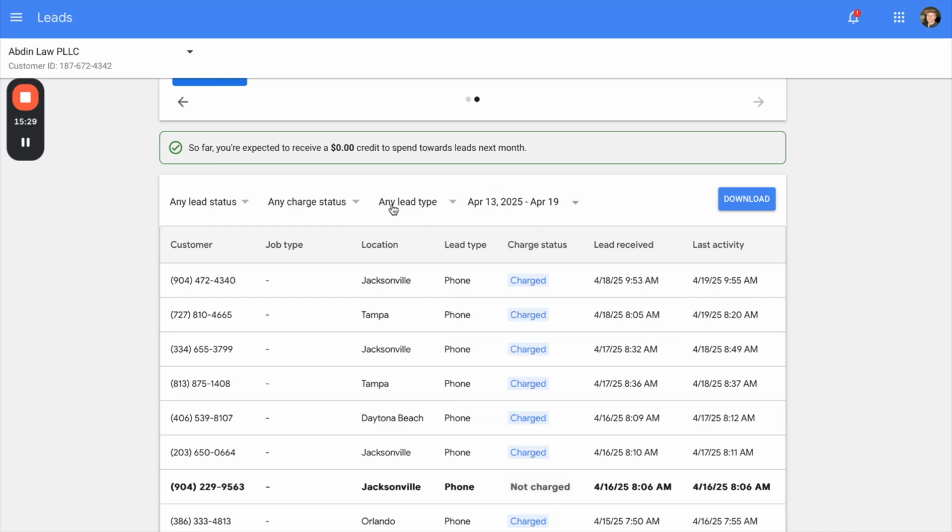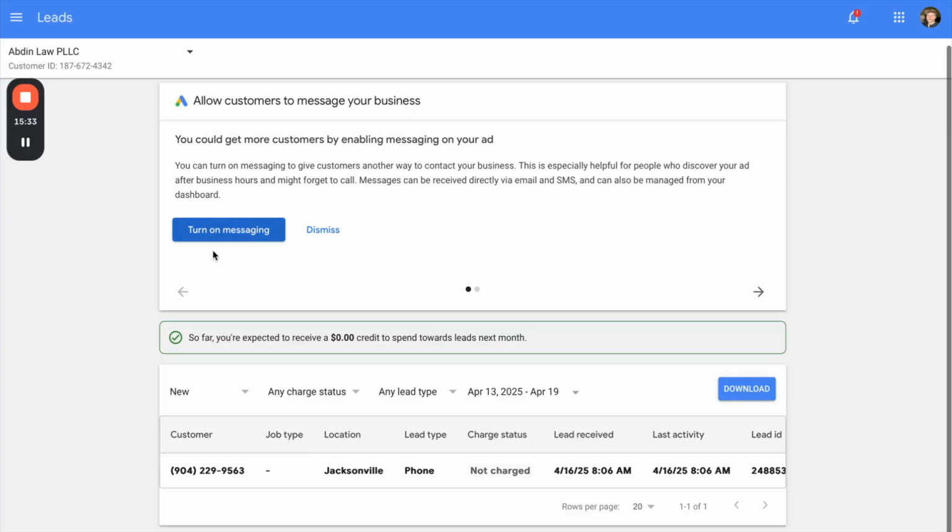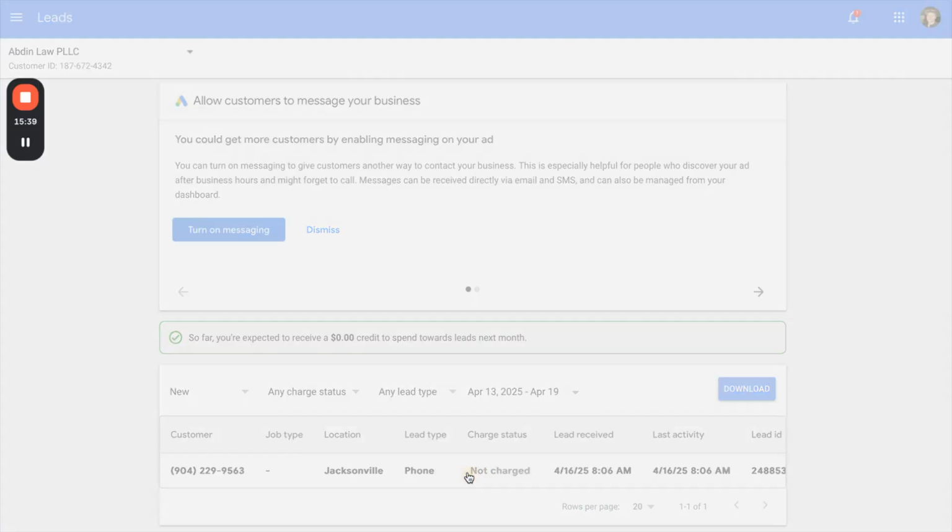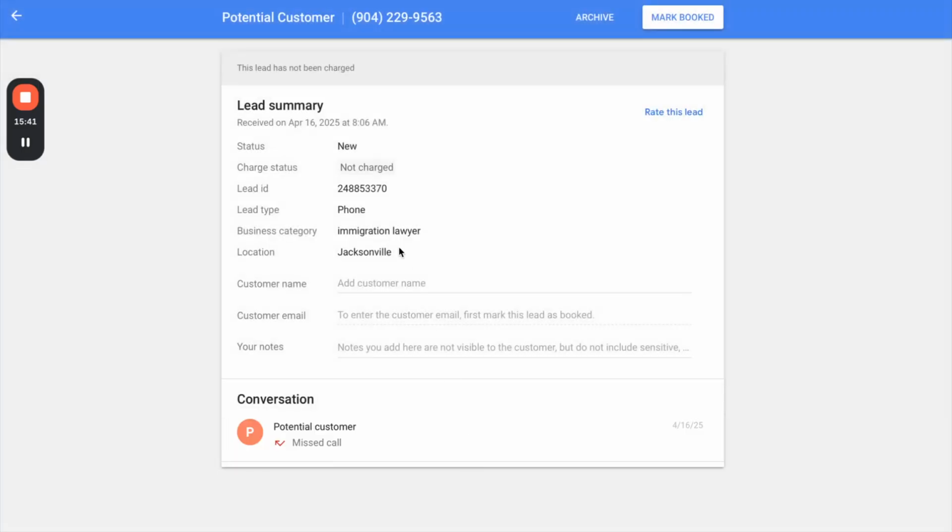So let's go ahead and just change the filter, and we'll change it to new leads, since there are different statuses of leads. So this is a new lead. Looks like it came in 3 days ago, has not been charged yet. We can click on it to interact with it and see more information.